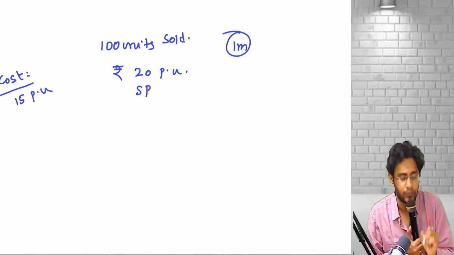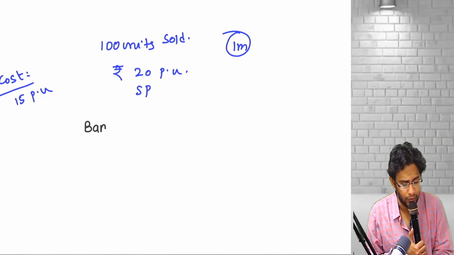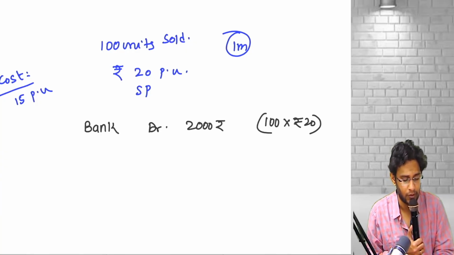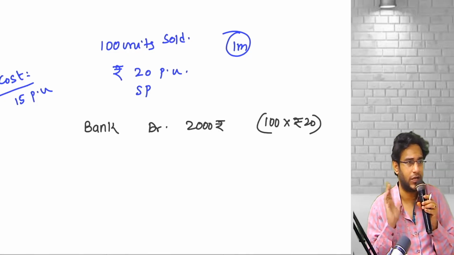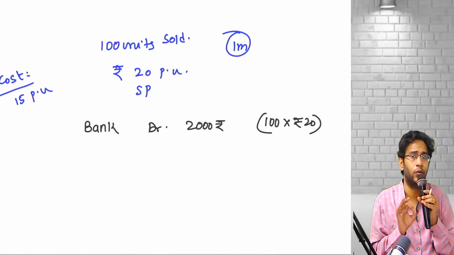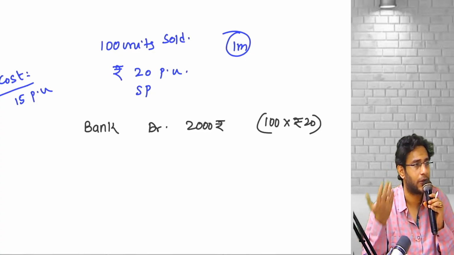100 units is sold. Since you sold goods, definitely you will receive money. The bank account debit. 100 units into 20 rupees per unit is 2000 rupees you collected. What our standard says is, the customer is capable of returning the goods anytime, but still we can recognize revenue to the extent of goods you believe that customer is going to accept.